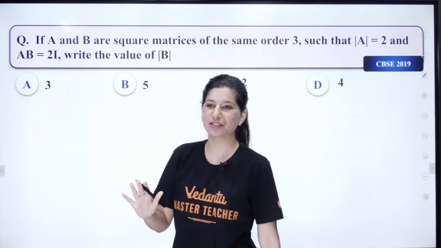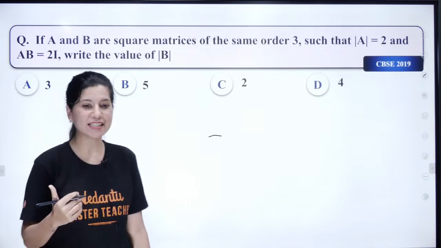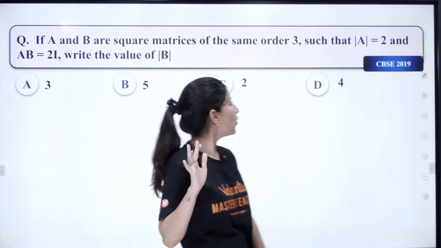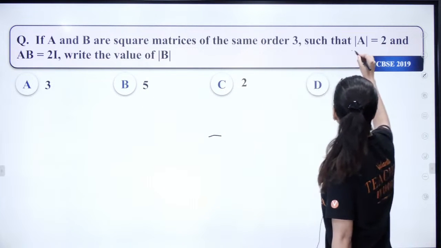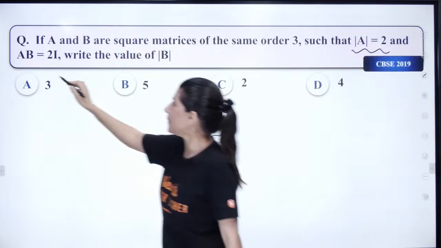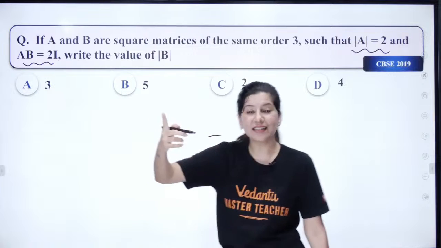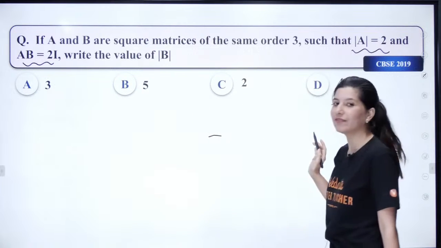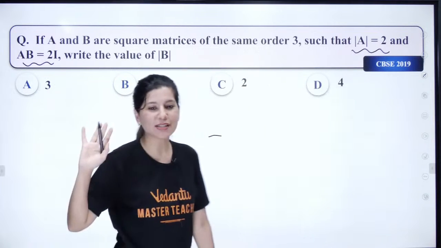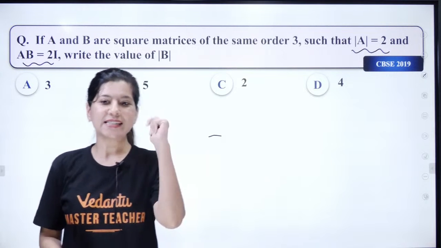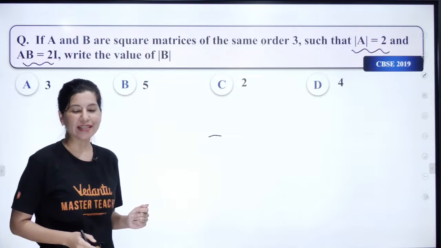Let's start with the very first question. You can see this was from CBSE 2019. A and B are square matrices of the same order 3, and determinant A is given as 2. AB, the multiplication of A and B, is given as 2 times the identity matrix. We need to figure out the value of determinant B. Please let me know your answer in the chat box quickly.